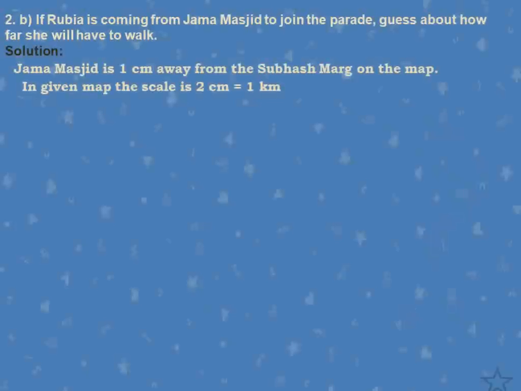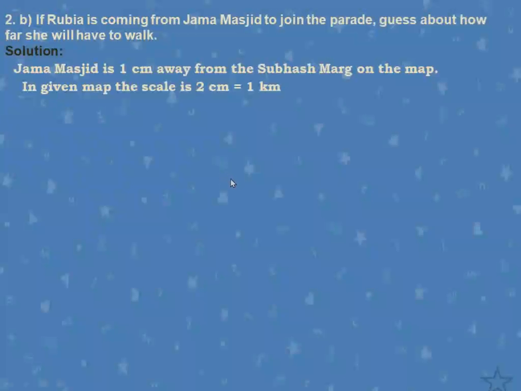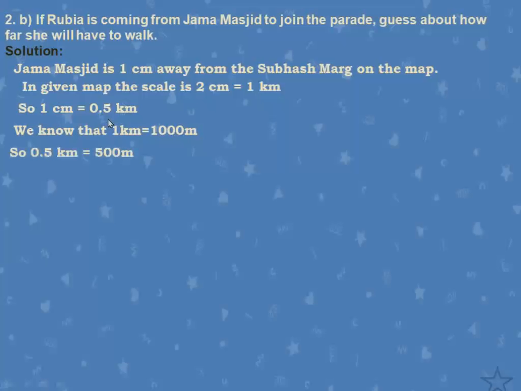In the given map, the scale is 2 centimeters equal to 1 kilometer. Yes or no? For us, what is given? 2 centimeters is equal to 1 kilometer. So, if 2 centimeters is 1 kilometer, Jama Masjid to the parade road is 1 centimeter. So, half of 1 is 0.5 kilometer. If we convert it into meters, we know that 1 kilometer is 1000 meters. So, half kilometer, that is 0.5 kilometer, will be 500 meters. Thus, Rubia will have to walk 500 meters to join the parade.